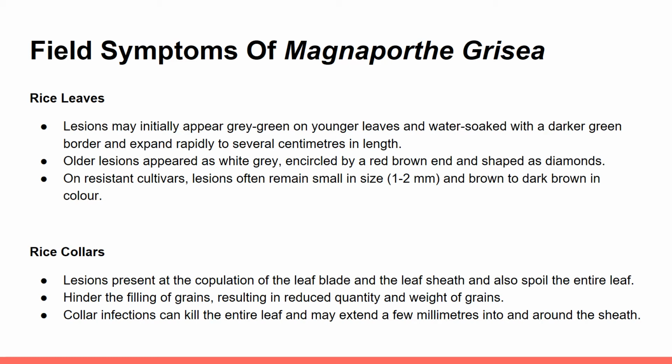Then the symptoms on rice collar. The lesions are present at the junction of leaf blade and leaf sheath. Collar infection may kill the whole leaf and can spread to and around the sheath a few millimeters later when the plant is damaged in the collar region. Infection on the rice collar hinders the filling of grains, resulting in reduced quality and weight of grains. Collar infection can kill the entire leaf and may extend a few millimeters into and around the sheath.